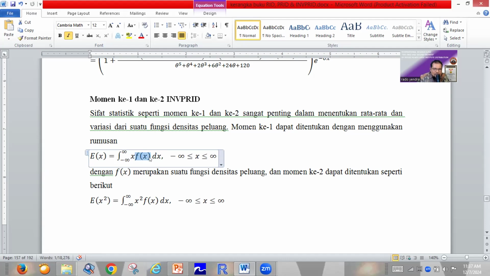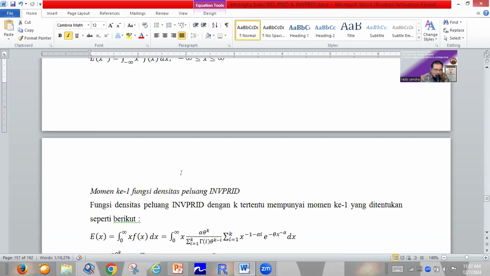If we want to find the second moment, we must find the expected x power 2. We can find it by integrating x power 2 multiplied by the density function. Of course, the density function is the density function for the inverse power Rado Institute distribution.